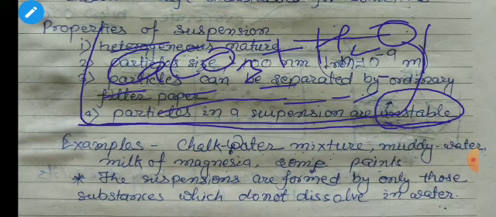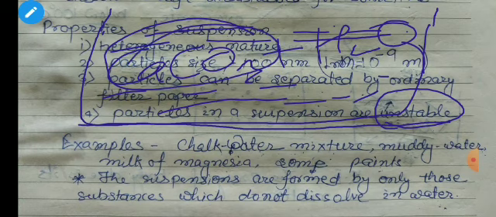So what will happen if we keep this mixture for a long time, like 24 hours undisturbed? The calcium carbonate present in this mixture will settle down at the bottom. So if the particles settle down at the bottom of a mixture, then the mixture is said to be unstable.